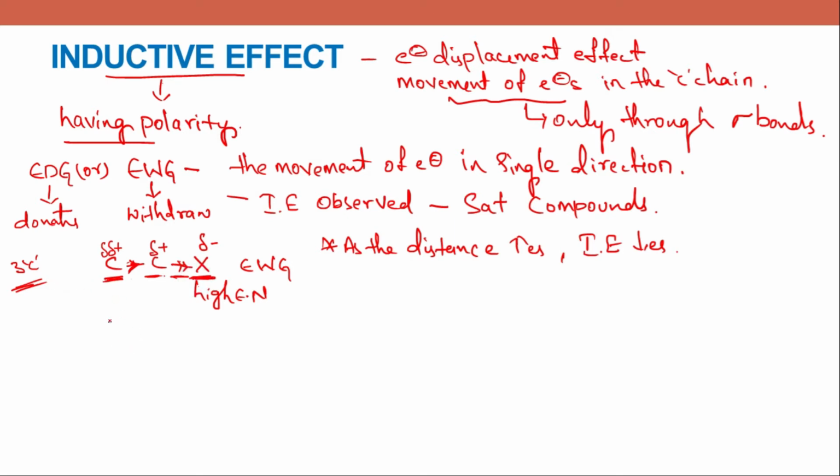Okay, and when you take an electron donating group attached to the carbon chain, suppose Y is an electron donating group. That means this is electropositive in nature.